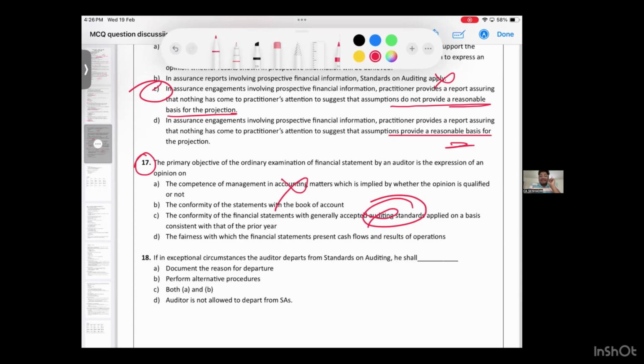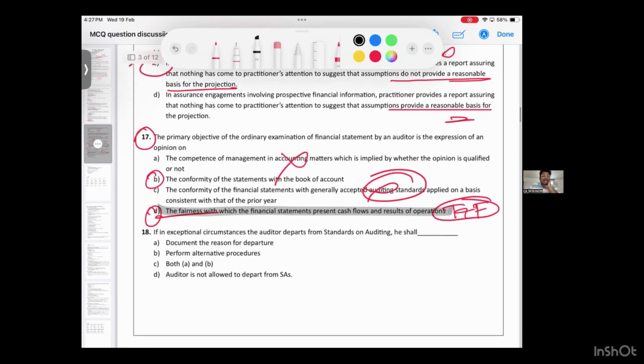The fairness with which the financial statements present cash flow and results of operation. D and B is a good answer. Most primarily you can tell about fairness. Yes, you have to give an opinion on whether the FS is fair. The best answer for this is option number D.